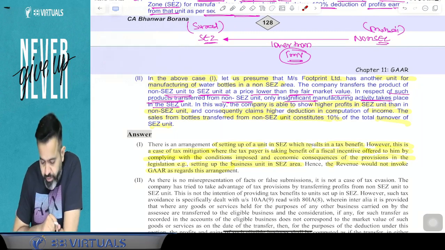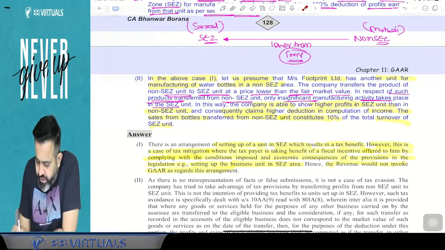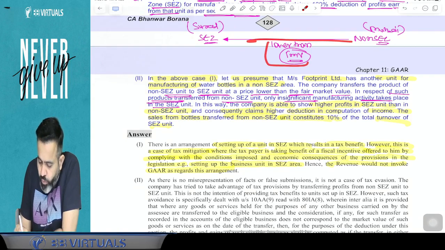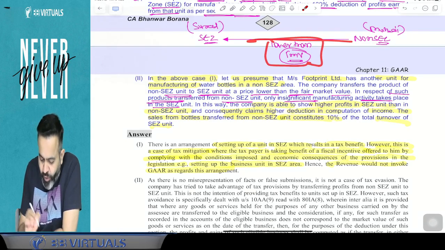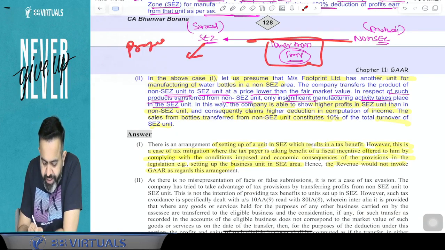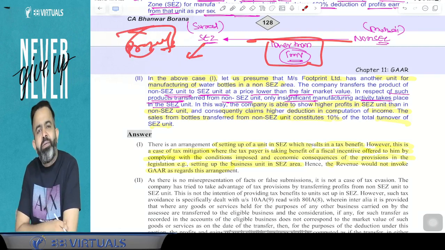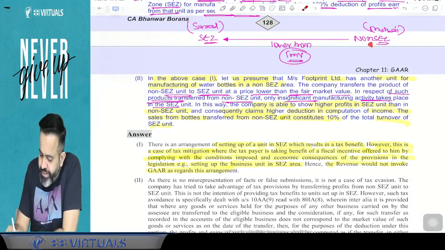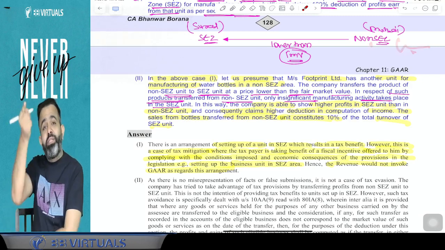You exported that bottle. And guys, what happened when you purchase from here now? Then you purchase at a lower price than the market value. So what happened in SEZ? Your profit will be increased, and in SEZ profit there will be 100% deduction. And in the non-SEZ, your profit is decreased. So here you have saved the tax.